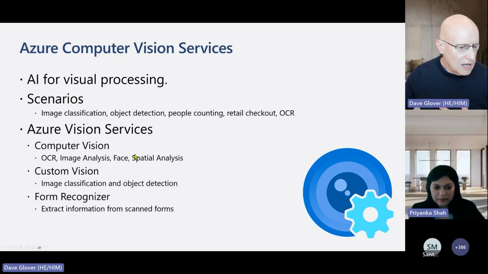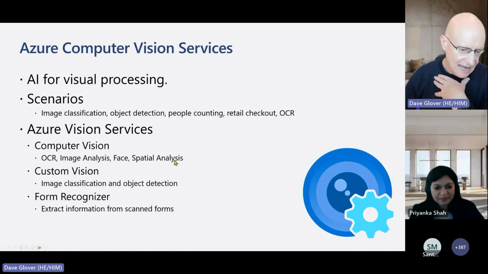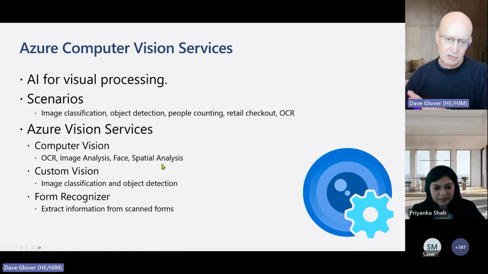There is something called computer vision. And computer vision has a number of services in there. One has been optical character recognition. We've got image analysis. We've got face APIs, and we've got spatial analysis. So things that are spatial, super useful for people counting. I'm going to touch on Face API.